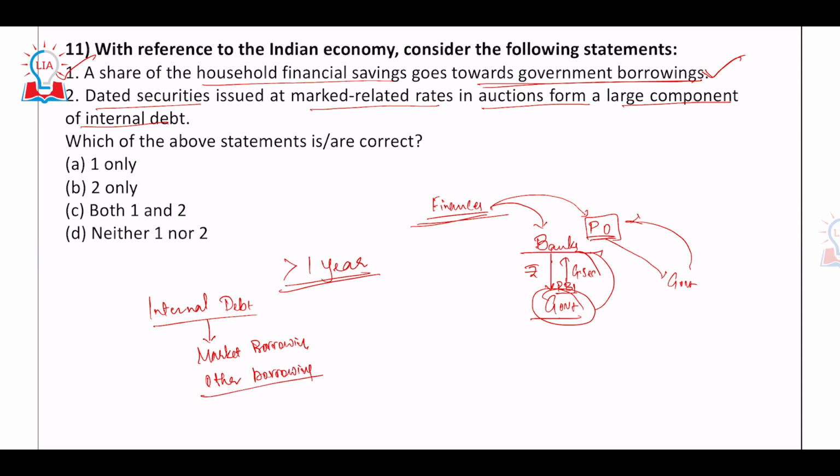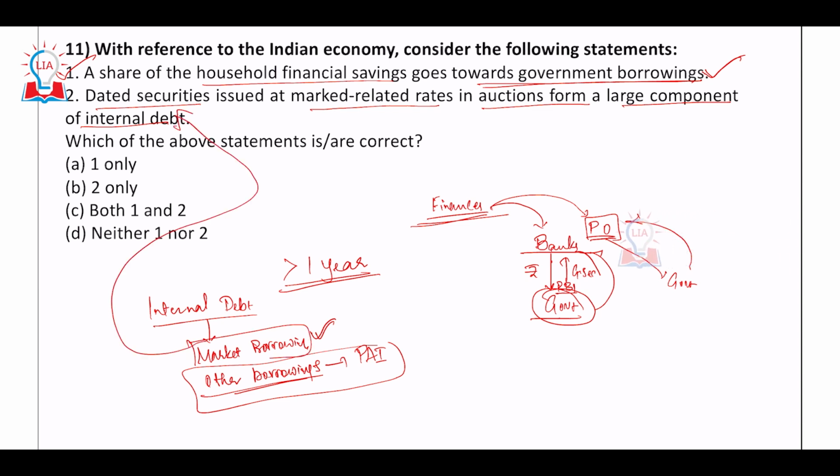Other borrowings are very, very minimal. This is a part of the public account of India. It is a very small part. So the majority of the borrowing is market borrowing, and this market borrowing does not happen without issuing these dated securities. Okay, that forms the major part. So option number 2 is also correct, which means the answer is C. Okay, next.